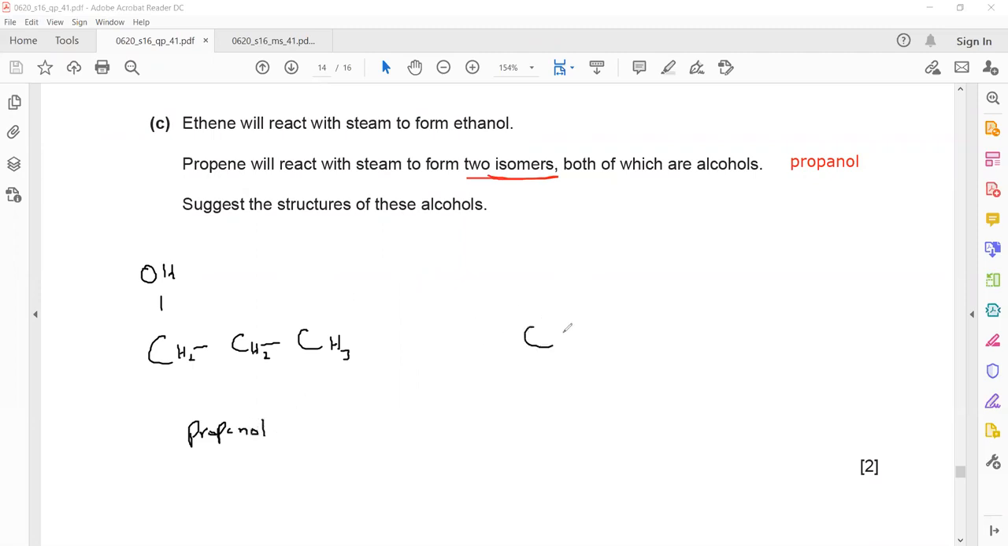Then I will put OH on the second carbon. When I put OH on the second carbon, this will have 2 hydrogen, this will have 1 hydrogen, and this will have 3. What is the name of this compound?